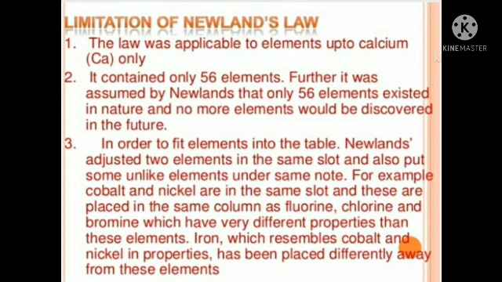For example, cobalt and nickel, Co and Ni, are in the same slot, and these are placed in the same column as fluorine, chlorine and bromine, that is F, Cl and Br, which have very different properties than these elements. Iron, which resembles cobalt and nickel in properties, has been placed in the last column, away from these elements.